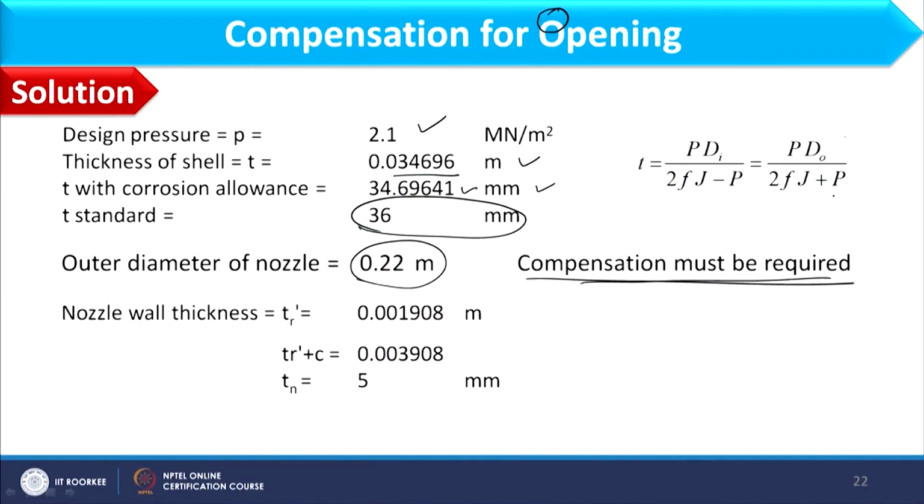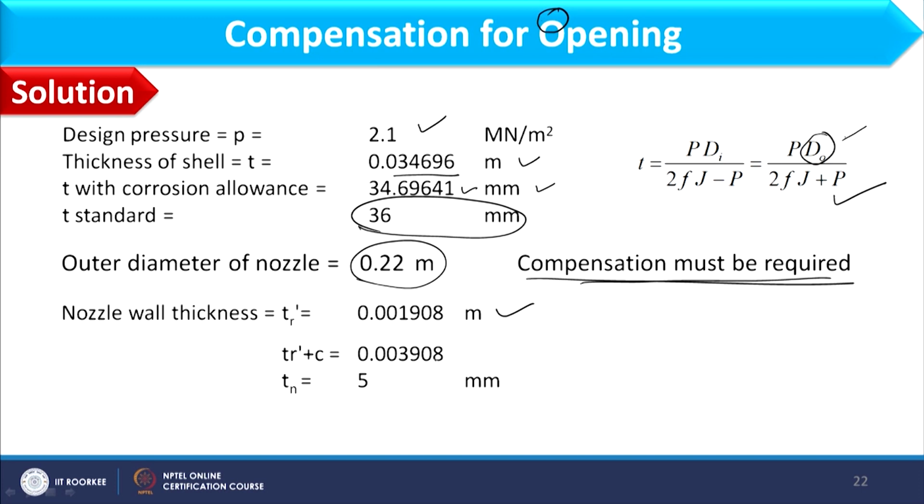So for that purpose we will calculate the minimum thickness of the nozzle, then if required corrosion will be added, and then we can see the standard value available in table B1. So in that way we will proceed for computation of nozzle thickness. So let us start this. TR dash we can compute using this same expression, where DO would be the opening or outer diameter of the nozzle, and that would be equal to 0.22 meter. Considering that, TR dash we can find out as 1.908 mm.